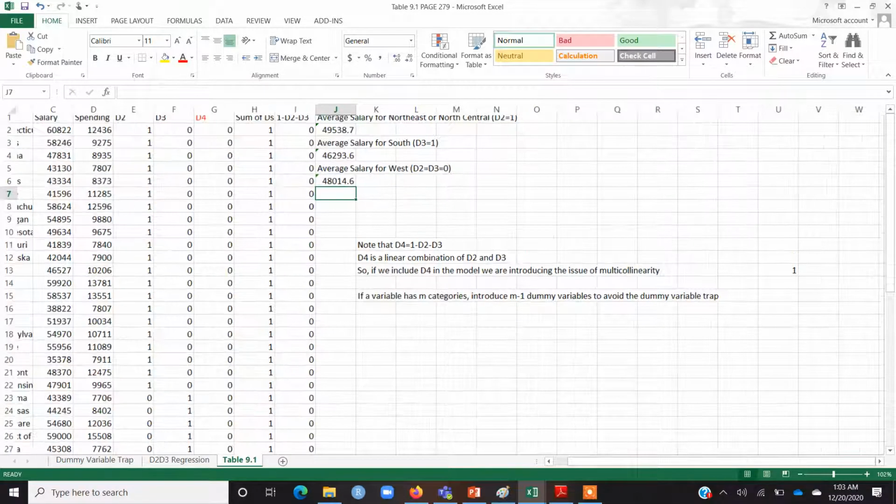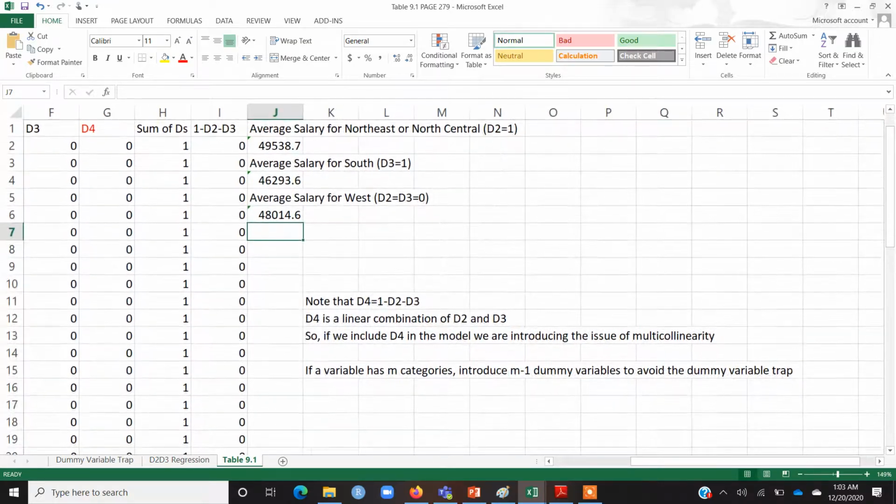Once I have calculated these average salaries, if I focus on these calculations, you can see that apparently there is a difference in the average salary across the three regions. But we need to check whether this difference is statistically significant or not.